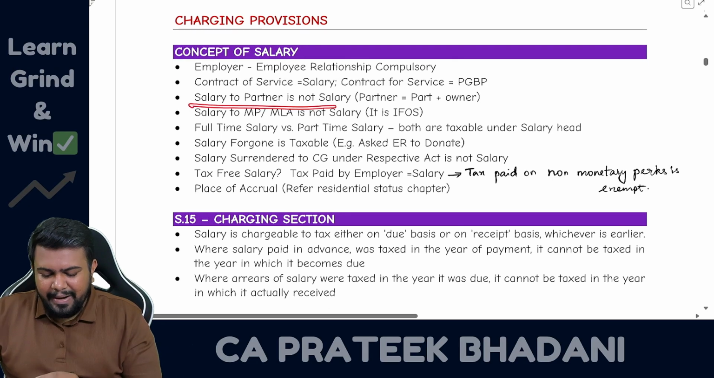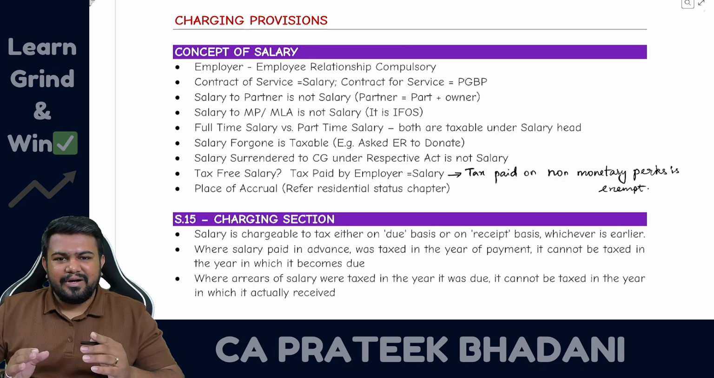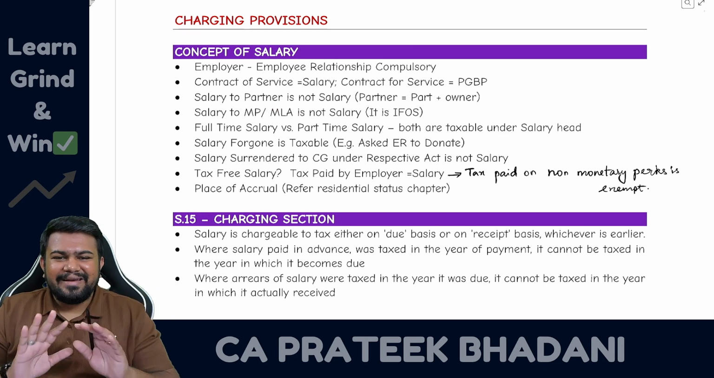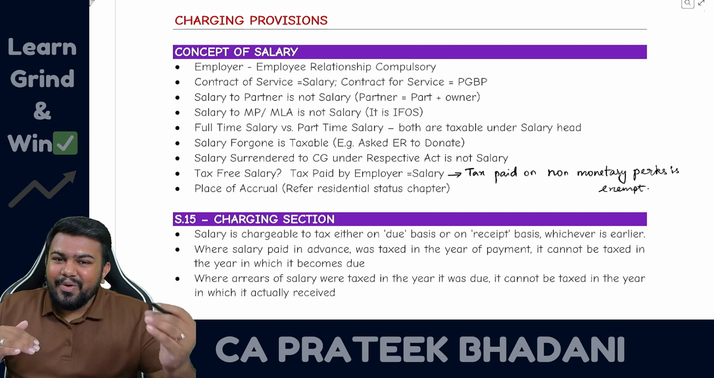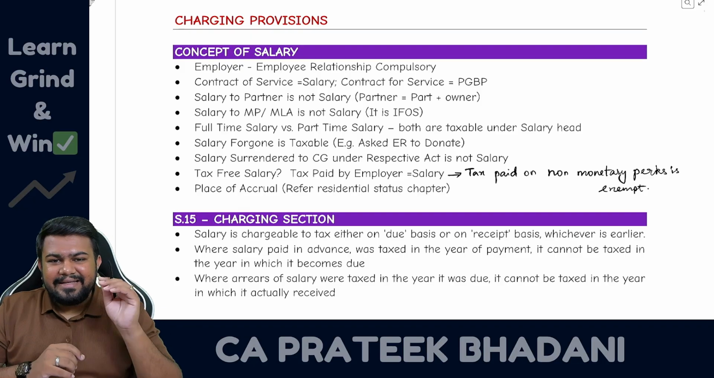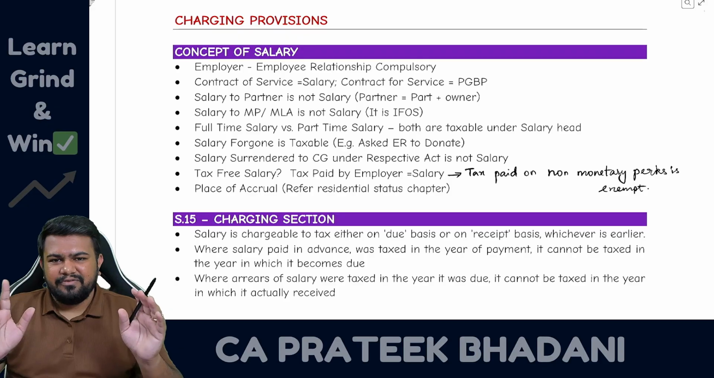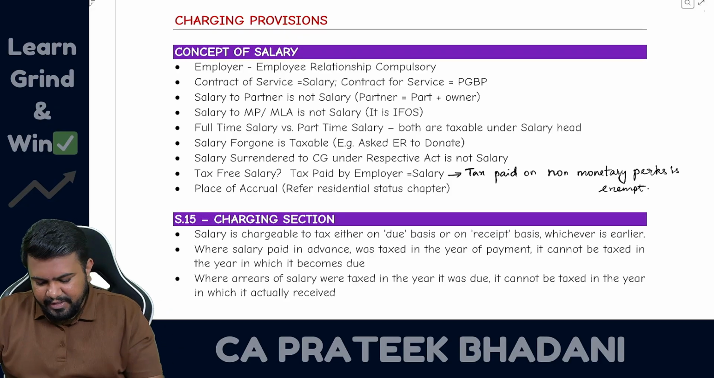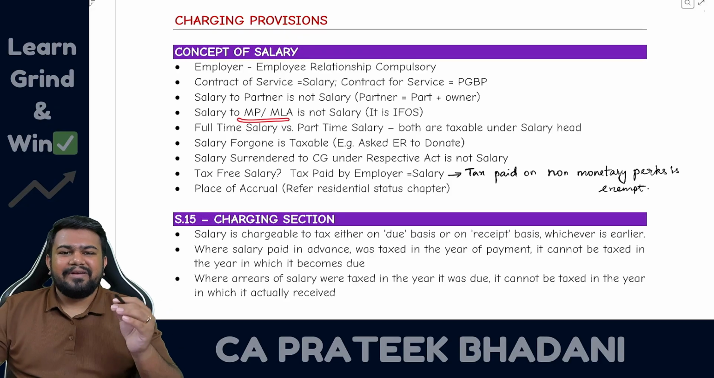Next, let us discuss a few intricate points. Firstly, salary to partner is not salary Kanna, because partner is not an employee of a partnership firm. Partner is a part owner of the partnership firm. That is why when partner is receiving salary, it is always taxable under PGBP head of income, never under salary head.